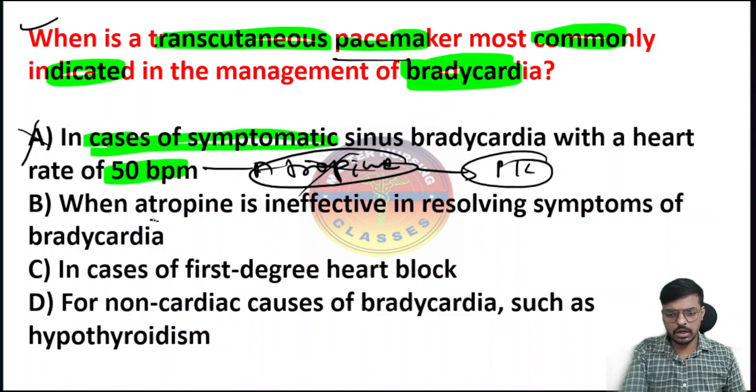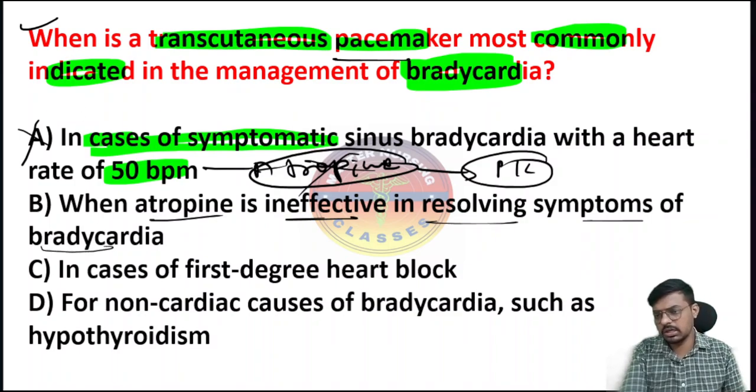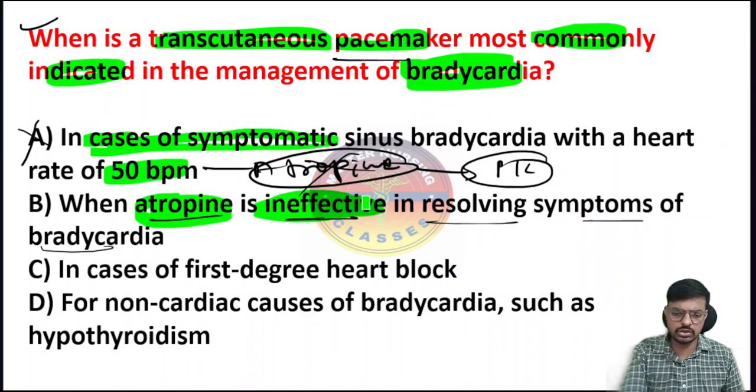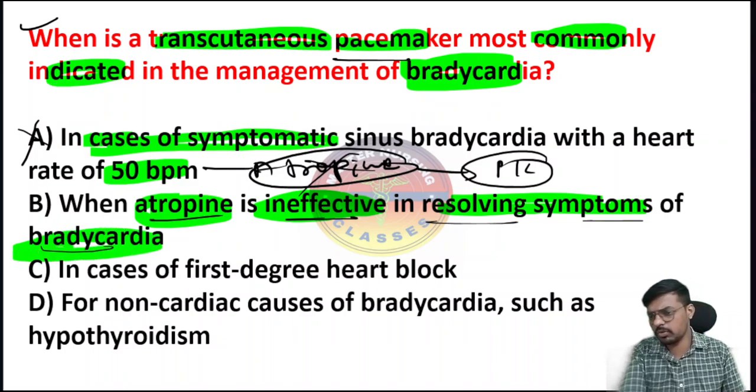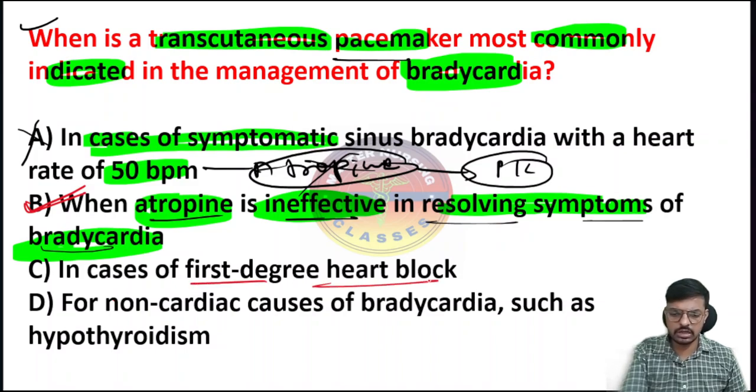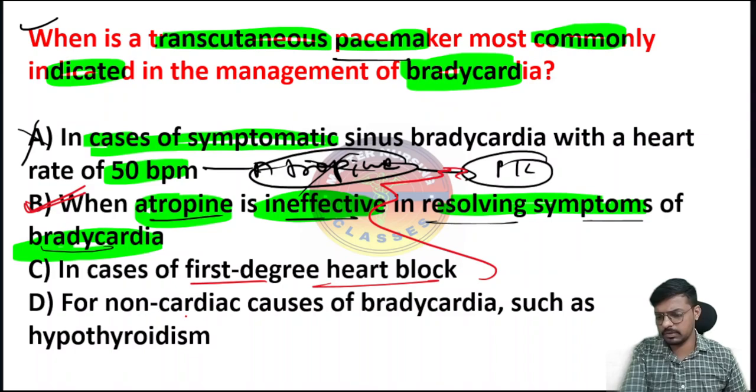Option B: when atropine is ineffective in resolving the symptoms of the bradycardia. Yes. If we are giving atropine and it is not giving any effect, it's ineffective to resolve the symptoms of the bradycardia, at this point of time we have to use the pacemaker. In case of first degree heart block, first is the atropine, then if it's not useful, then the pacemaker.